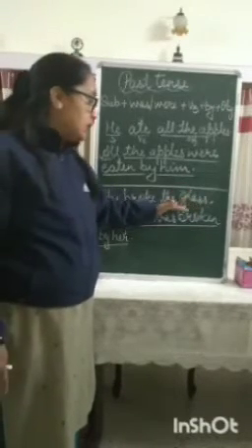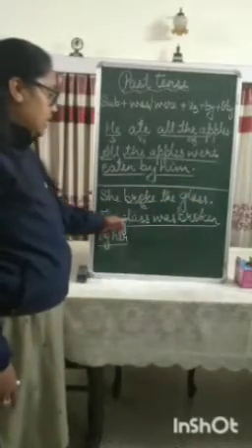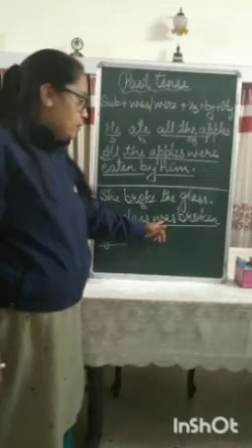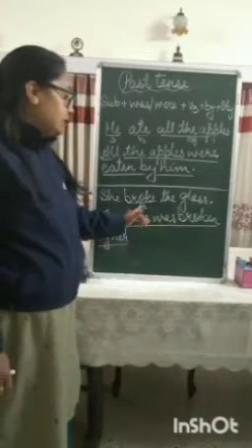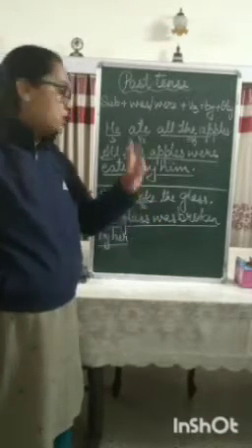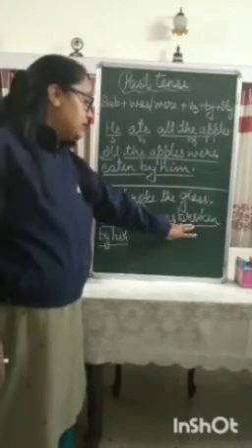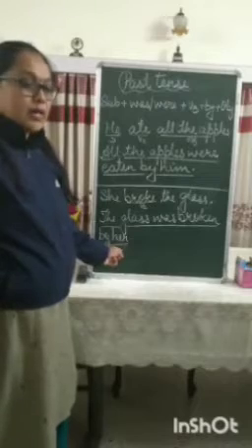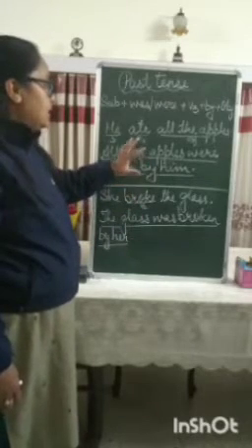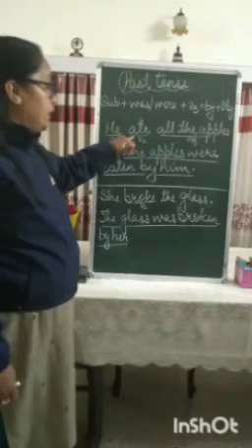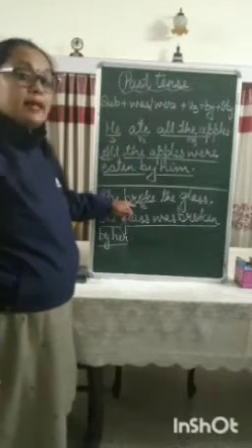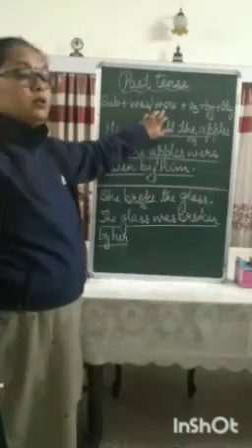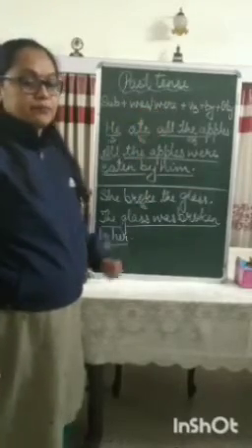In passive voice, the glass will become the subject. The glass, because it is singular, we will use was for past tense, okay. Then the third form of break, broken. So broken is written, then by, and she will change into her, okay. So when in active voice the verb is the second form of the verb, then the helping verb will be was or were, okay.